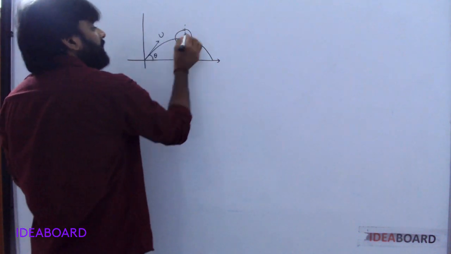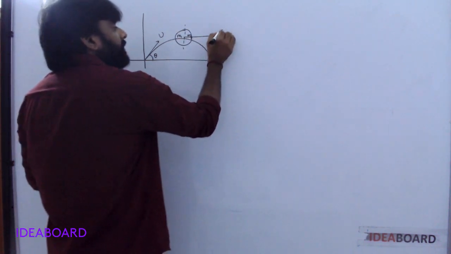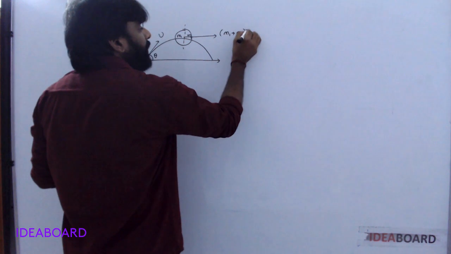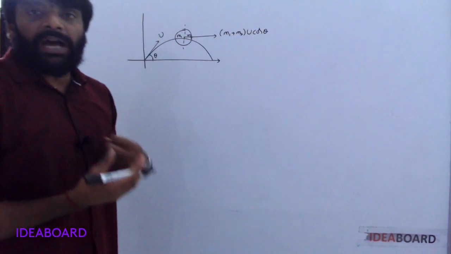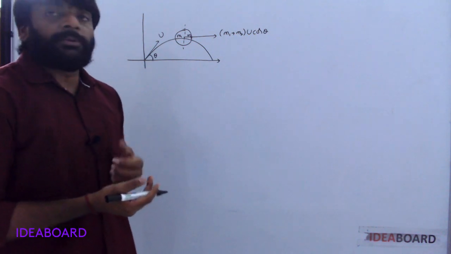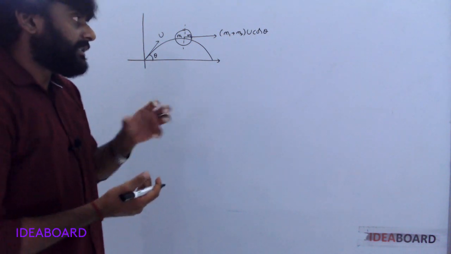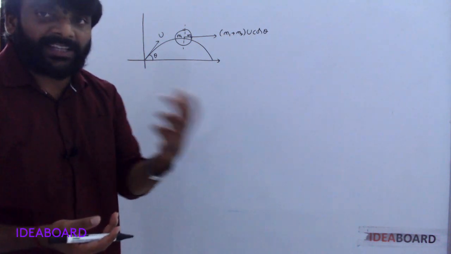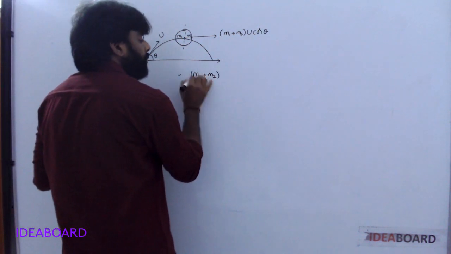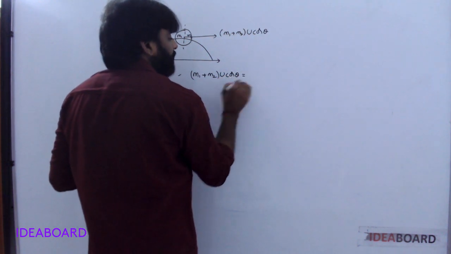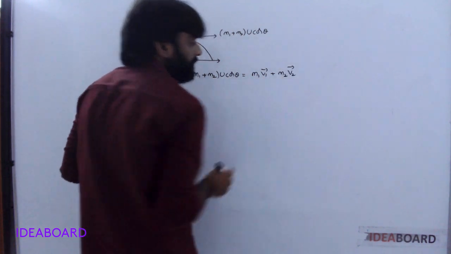Theta, velocity, M1, M2. Before explosion, (M1 + M2) U cos theta. You know, from the law of conservation of linear momentum, initial momentum is equal to final momentum, just before explosion and just after explosion. First of all, (M1 + M2) U cos theta is the initial momentum. After explosion, M1 V1 bar plus M2 V2 bar.